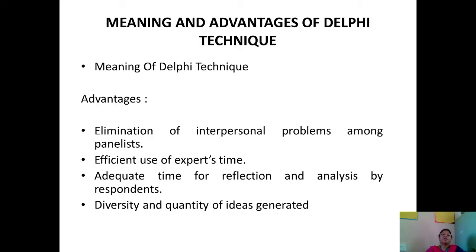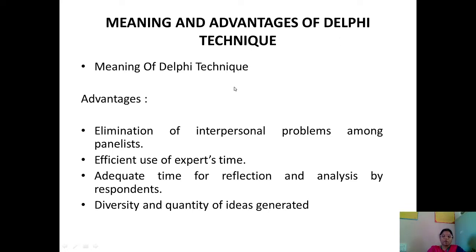Coming to the decision making technique, the Delphi technique. Before we go for advantages, let us look at the meaning of the Delphi technique. The name Delphi indicates a shrine at which the ancient Greeks used to pray for information about the future. It is the place where Greek people prayed for information about their future.